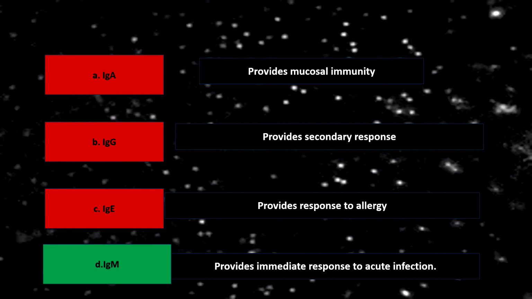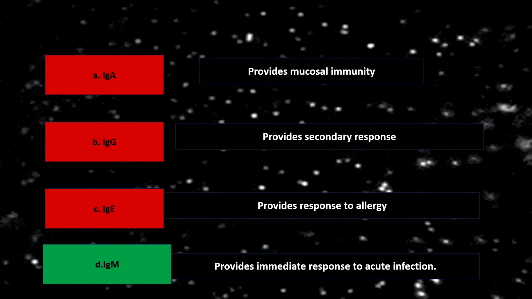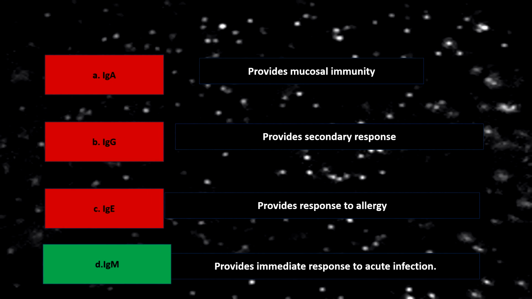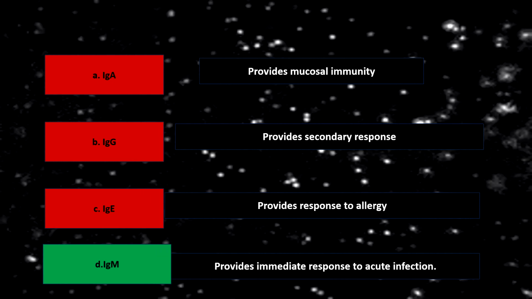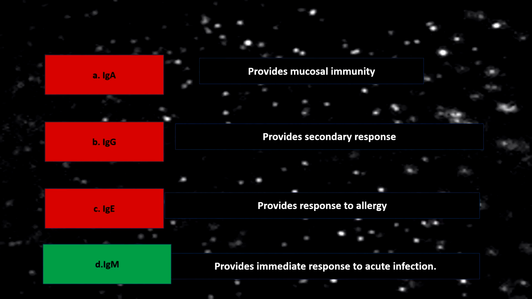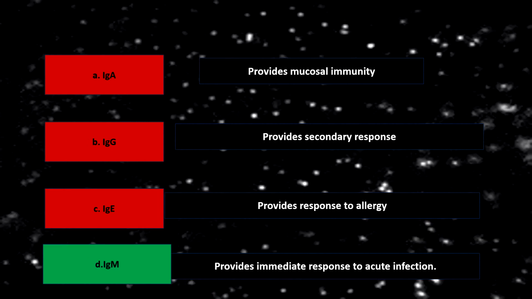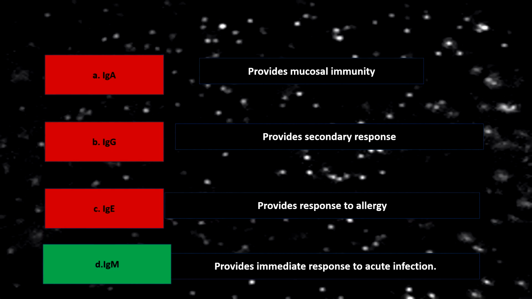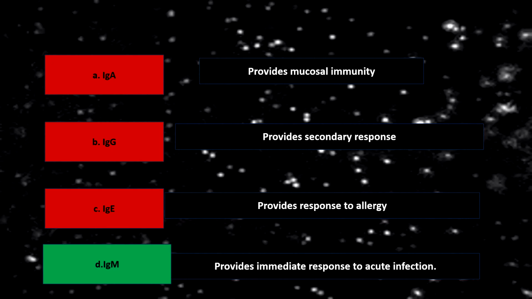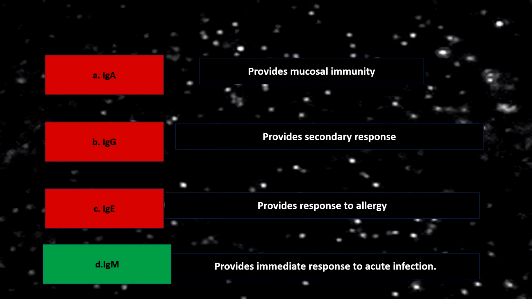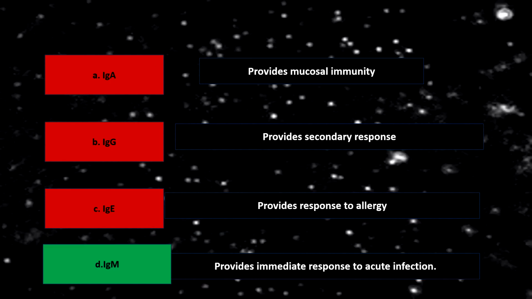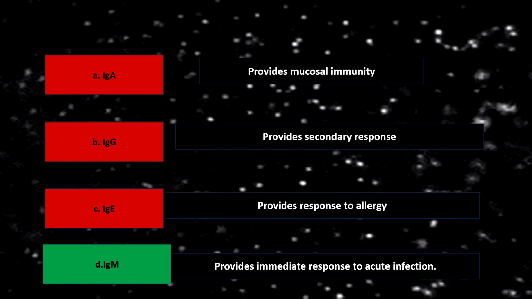Regarding option C, IgE, it provides immediate response to allergy. And regarding option D, IgM, which is the correct option, IgM is produced as an immediate response to a particular foreign body or antigen, on exposure to a new antigen.